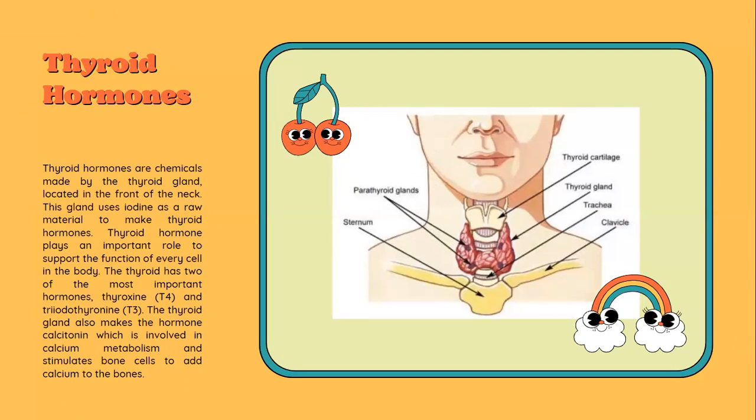The thyroid gland also makes the hormone calcitonin, which is involved in calcium metabolism and stimulates bone cells to add calcium to the bone. Next.